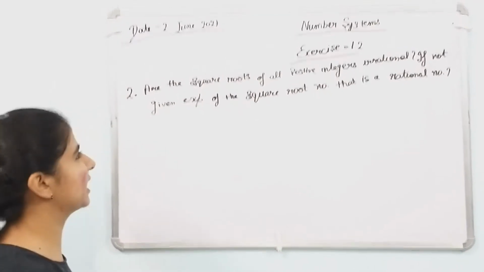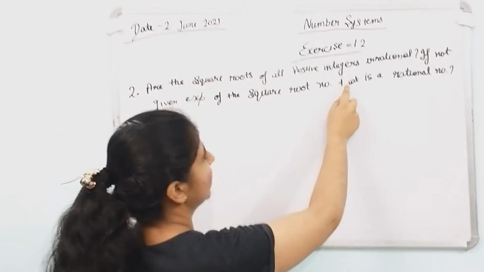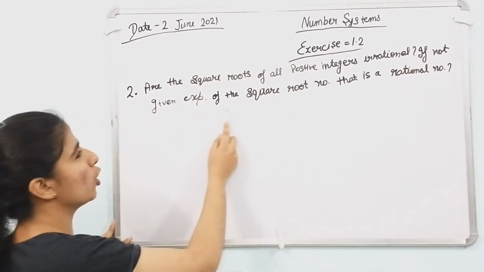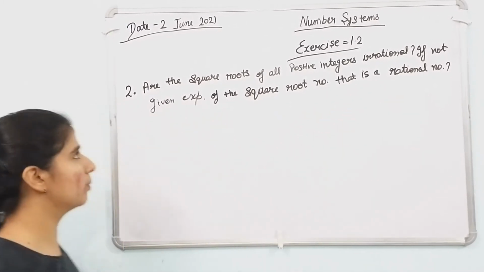Now we discuss the second question. Are the square roots of all positive integers irrational? If not, give an example of a square root that is a rational number.